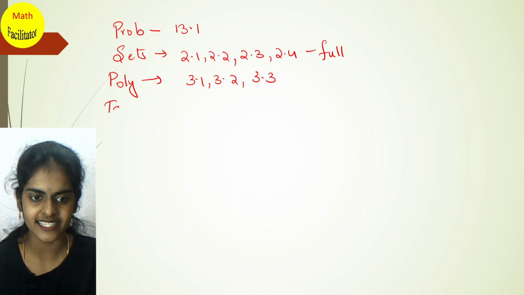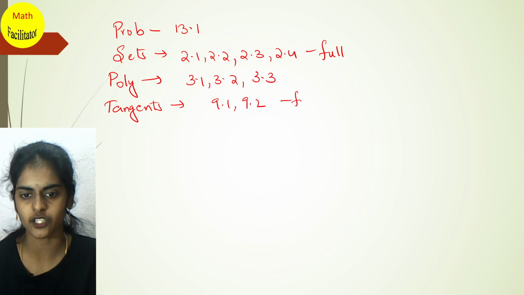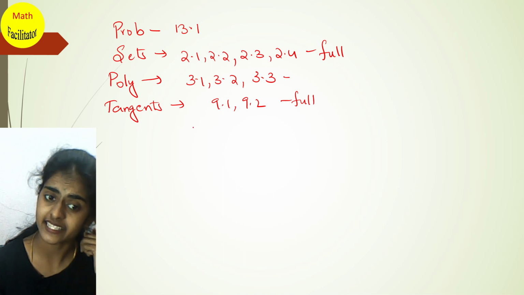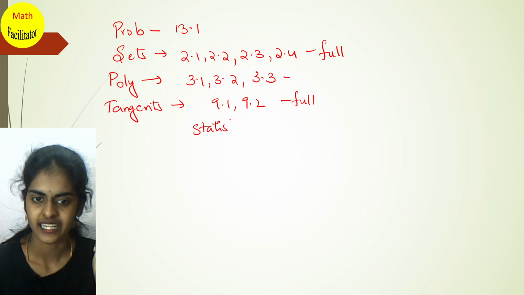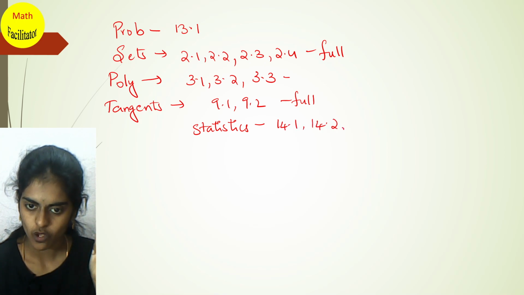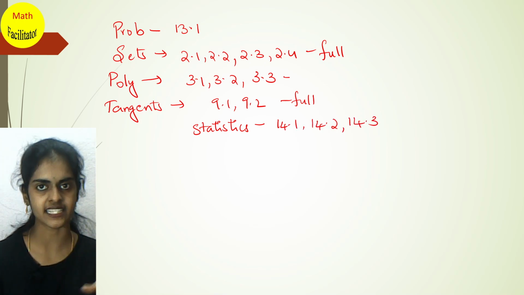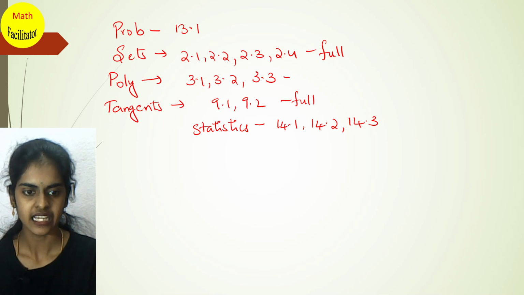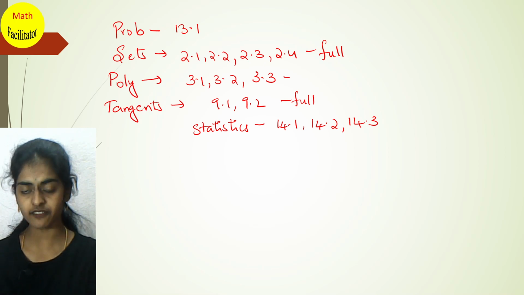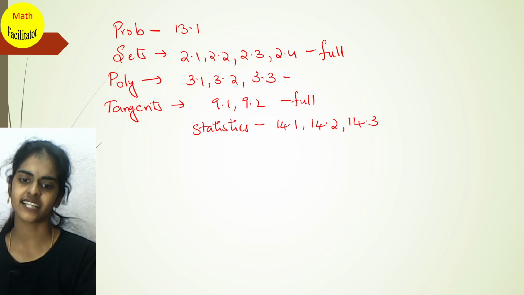Next is tangents and secants chapter. You have exercise 9.1, 9.2. That means the full chapter you have. Next is statistics. You have exercise 14.1, 14.2, 14.3. You don't have the graphs exercise. Clear? So I gave you details of all the chapters. These are all the chapters which you have, and exactly only these exercises you have.